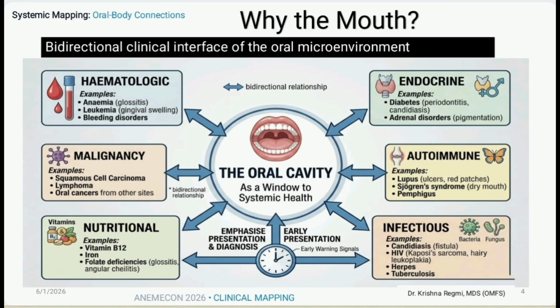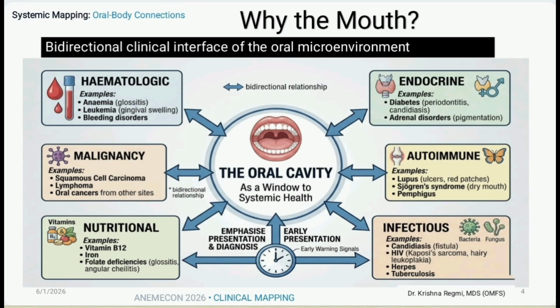That means if any systemic disease occurs in your body in a subclinical way, it first shows signs in the mouth, such as hematologic disorders, malignancies and cancers, nutritional deficiencies, and endocrine disorders such as diabetes mellitus and Addison disease, as well as autoimmune diseases and infections like syphilis and HIV. All show their signs early in the mouth before they appear systemically.